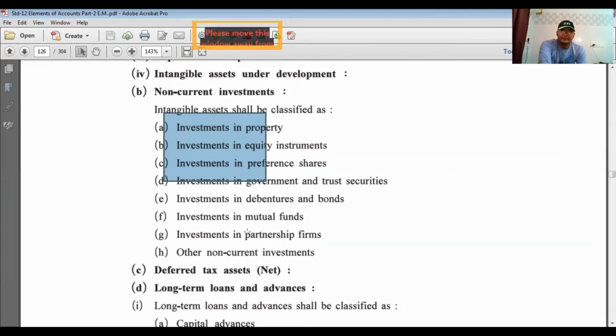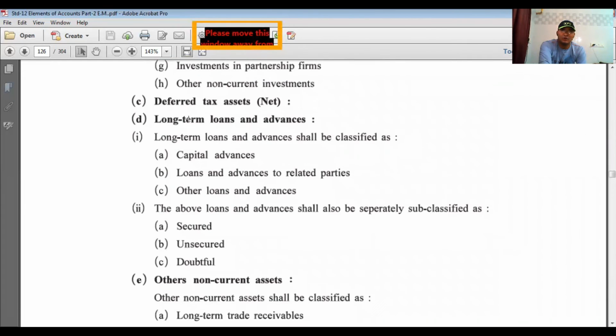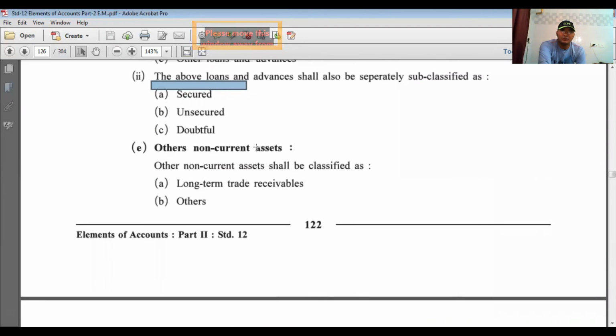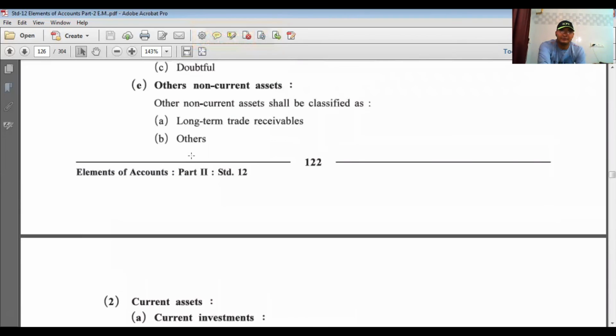Next one, deferred tax assets. There are no other items under deferred tax assets. Then long-term loans and advances, which include capital advances, loans and advances to related parties, and other loans and advances, classified as secured, unsecured and doubtful. And the last point, other non-current assets. It includes long-term trade receivables and others.